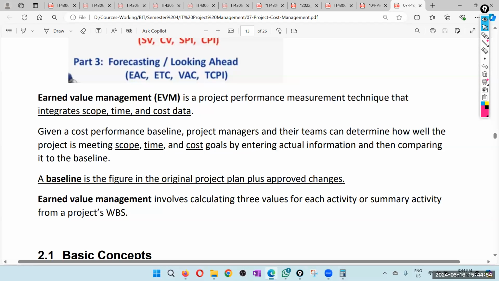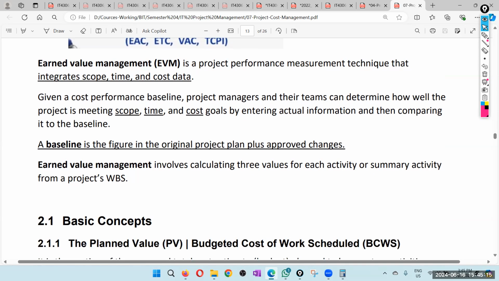You may have heard the phrase time is cost. Sometimes you can calculate the time in terms of cost. So there's a time value for cost. Therefore we need to take some concepts together to get a better picture.